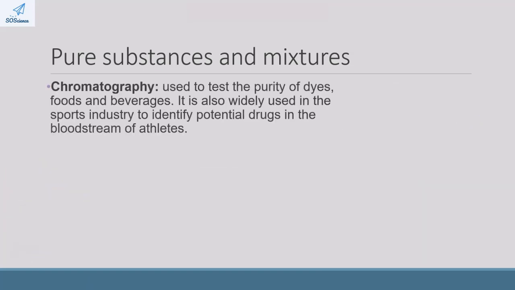Now, the last means of physical separation that we're going to learn about is called chromatography. And we haven't learned about chromatography before. Chromatography is used to test the purity of dyes like paints, foods, beverages, even medicines. It's used in the sports industry to identify potential drugs in the bloodstreams or the urine of athletes.